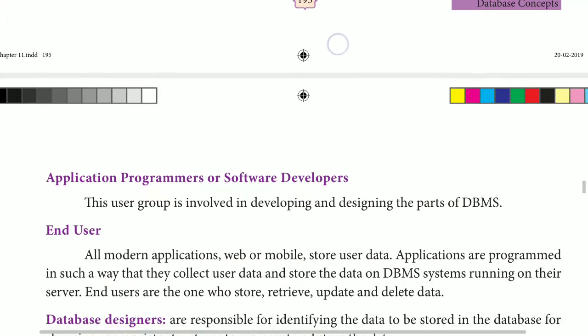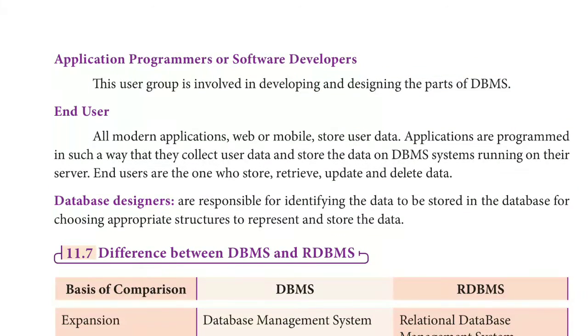The next thing is the application programmer or software developer. These are the software engineers who will be using user accounts to access the database, to deploy and store some data into it. They may even design the database: how the tables will be, and what data has to be validated before storing into the database. Everything will be designed or developed by these programmers.